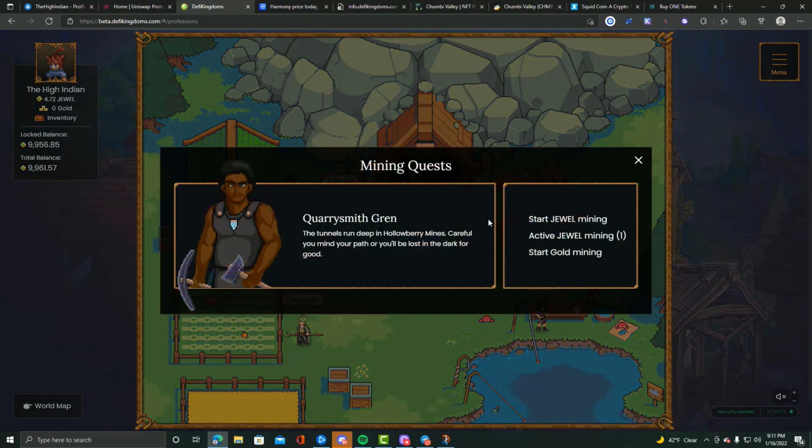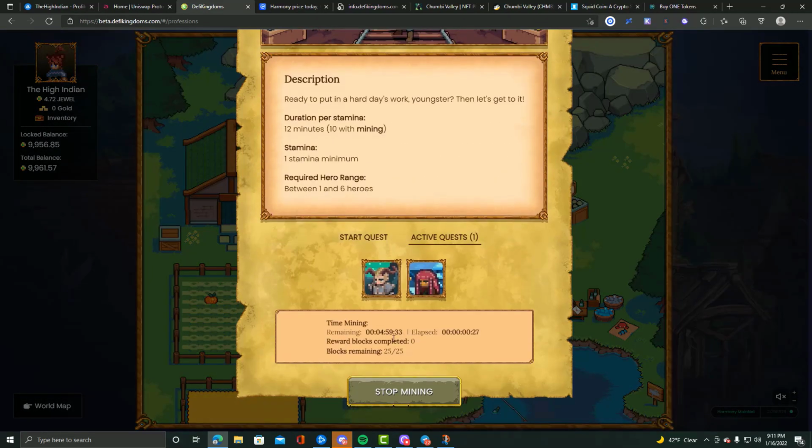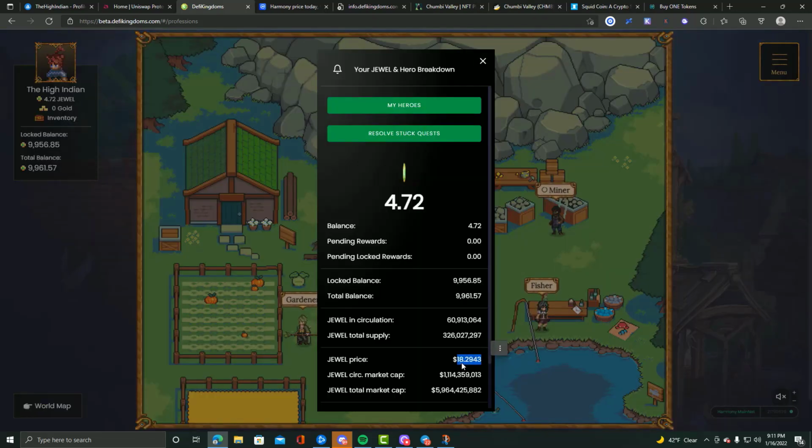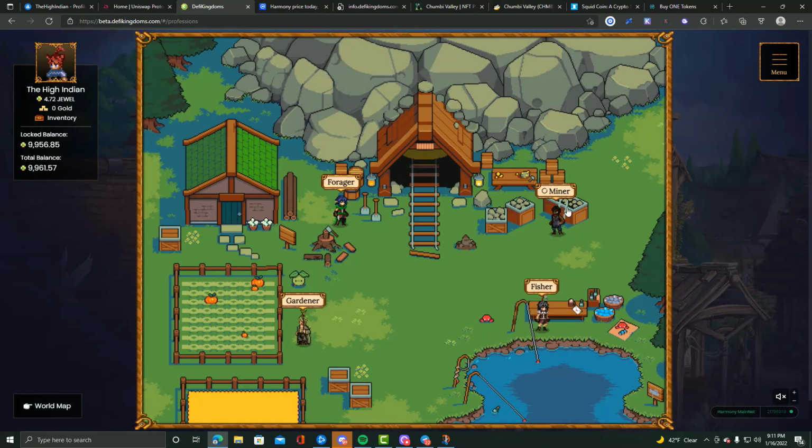But yeah, they basically go out and they'll be mining for about 5 hours, and I'll come back, and I usually get about 1 or 2 Jewel token with both of those heroes together. And so that's almost $40 after 5 hours of mining.